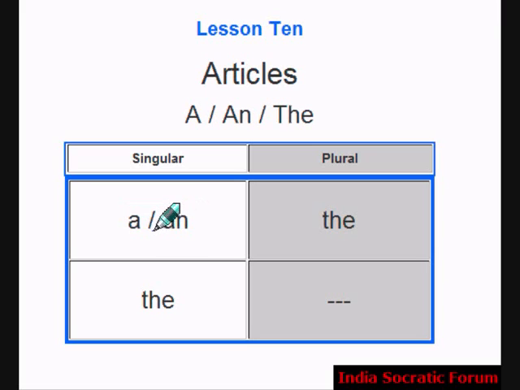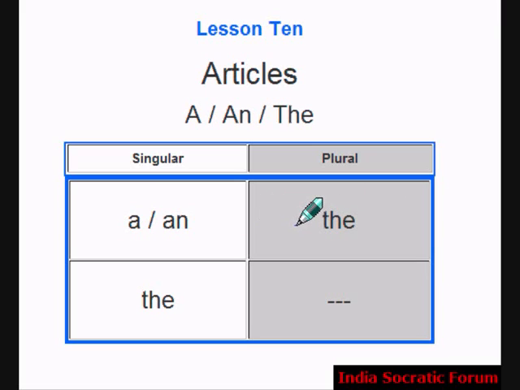An is used before a vowel. What are vowels? A, E, I, O, U. We use an if the word starts with a vowel. For everything else, a.